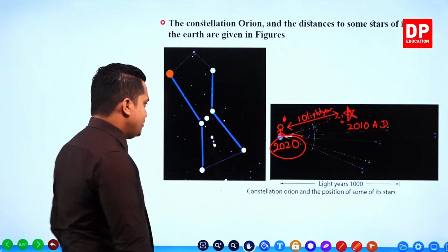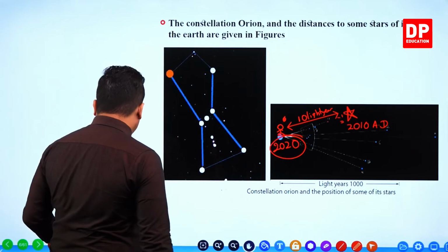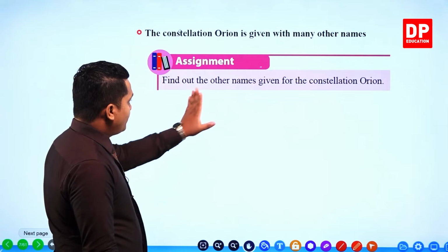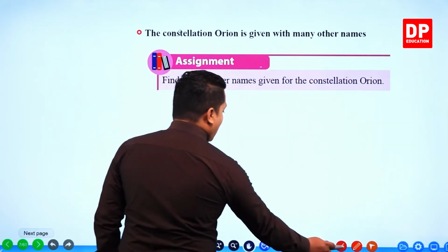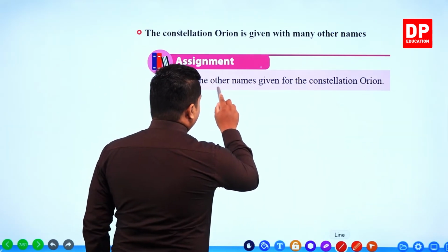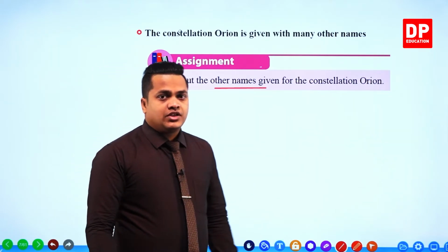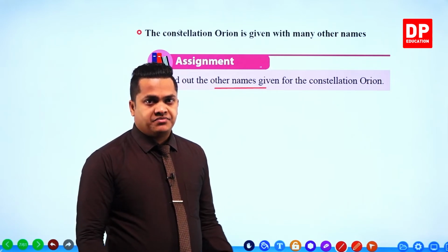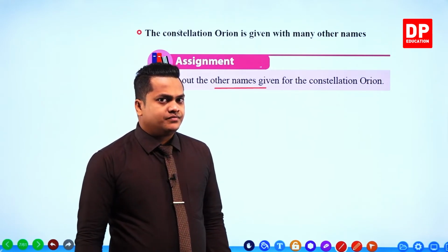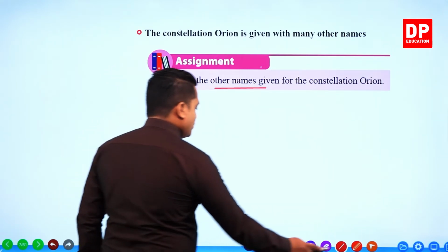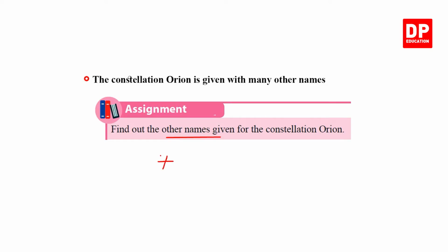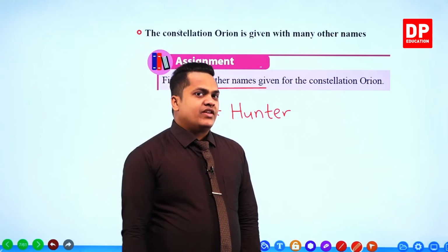Okay, so what do you have to do for this Orion constellation? You have to find out what other names are given, and you have to collect these other names. I'll give you just one. Orion is also called the hunter. Let me give you another name.